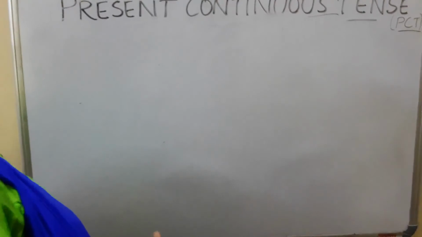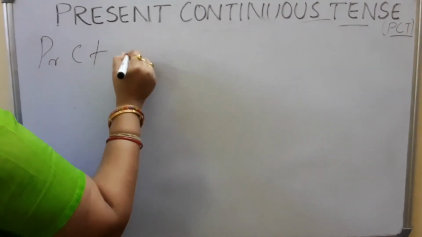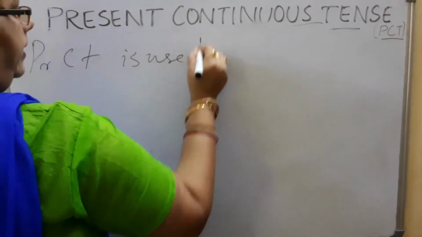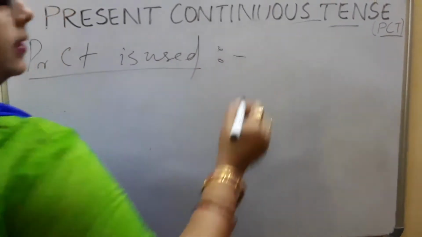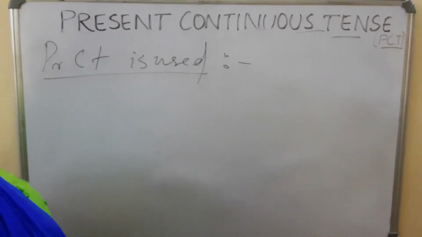Now we are going to read about where the present continuous tense is used. Present continuous tense is used when? Normally, what we do at the right moment, we say that this is present continuous tense.